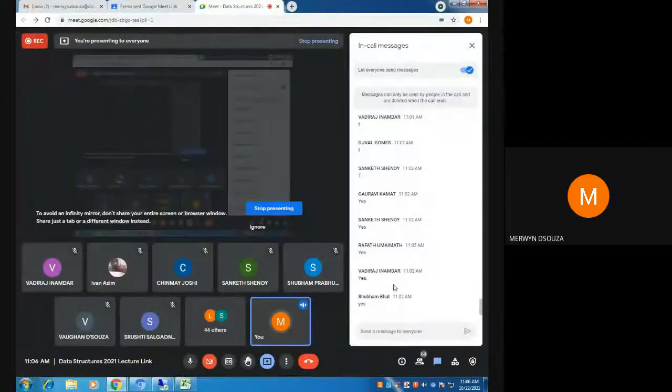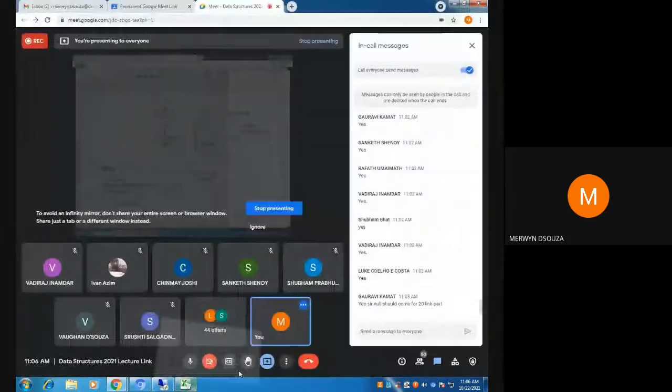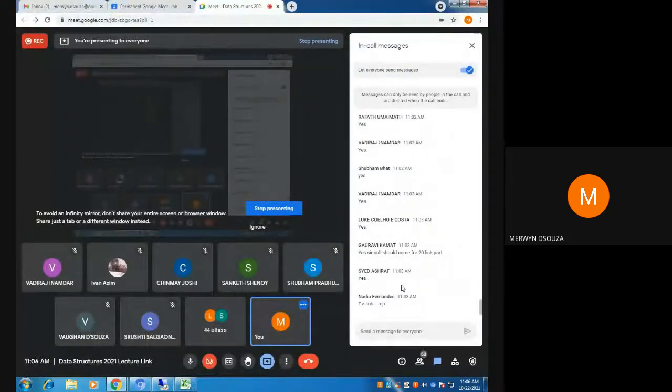So tell me, will this node be null? This one, will it be null? Nadia says it should not be null. Chinmay also says it should not be null. Let me ask the people who are saying it should be null why they are saying it's null first. Then I'll come to Nadia and Chinmay.